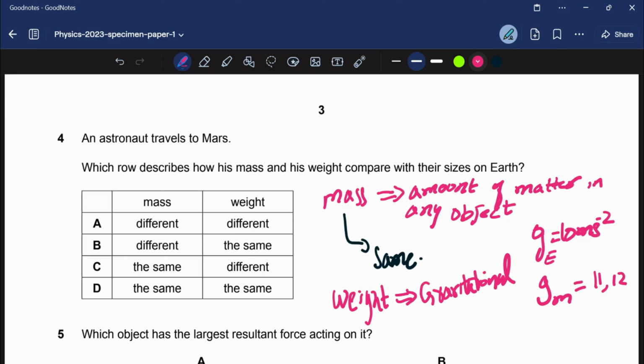So the correct option for this question is, we know that the mass will remain same and weight will be different. So the correct option is C.